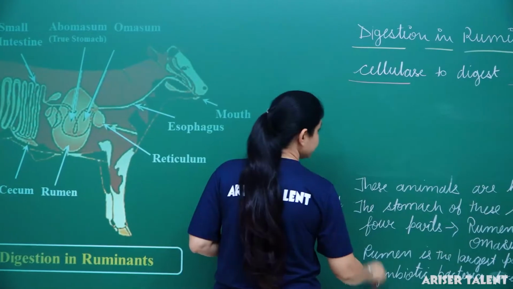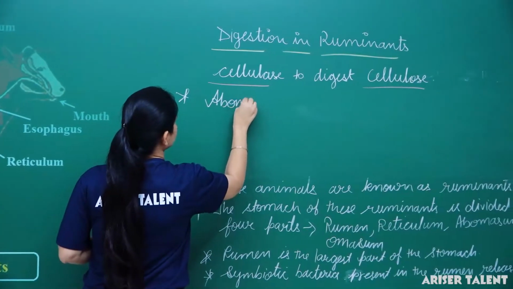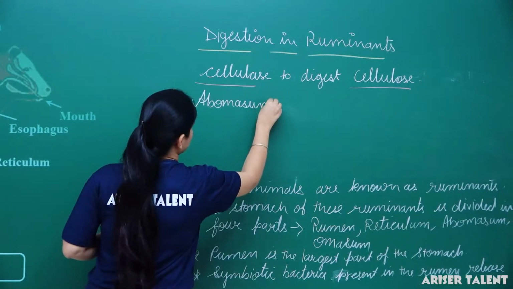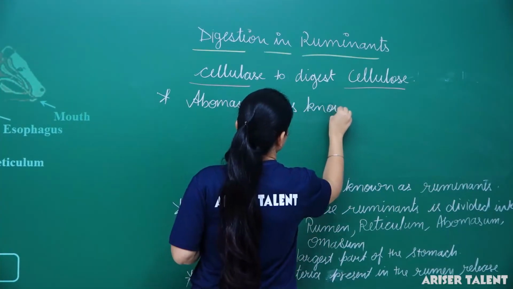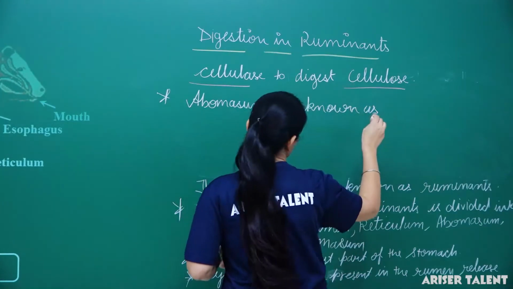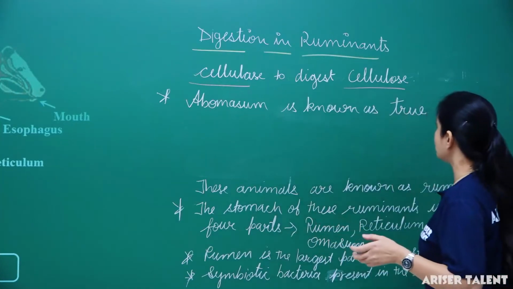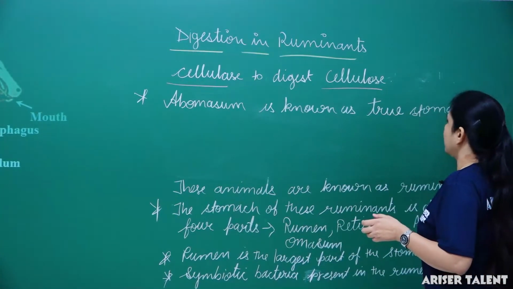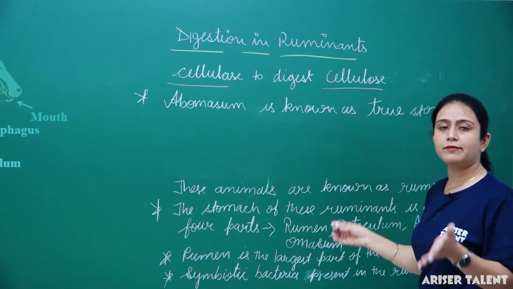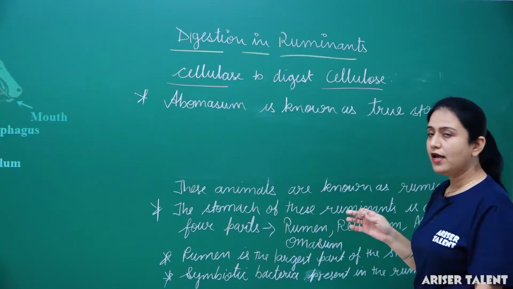Abomasum is known as the true stomach. Why? Because it releases acids and enzymes, and the actual digestion takes place here in the abomasum.